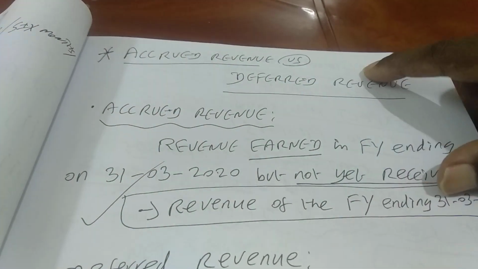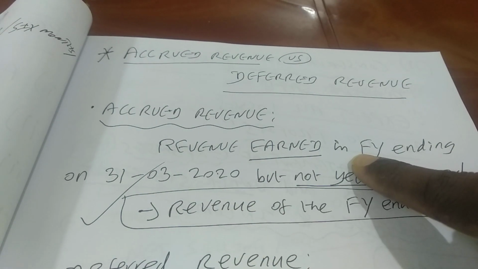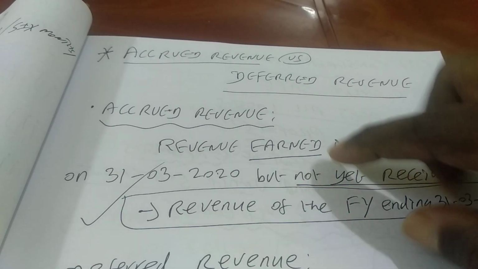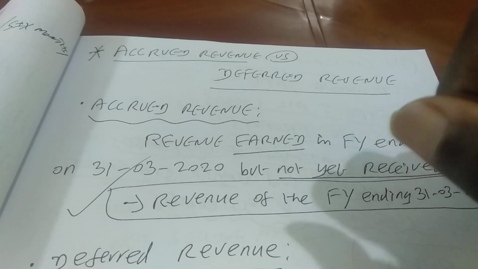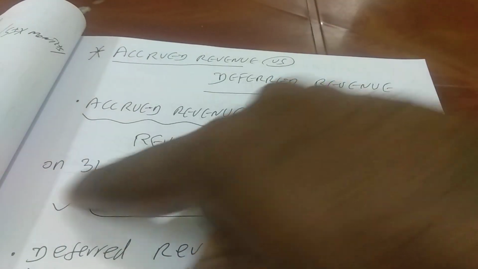One is our accrued revenue. That means we have earned revenue, but we have not yet received cash. Do we have to consider that in the income statement of the period under the heading of revenue for the year or for the period? If you ask the question, the answer is yes. I have given a tick mark.